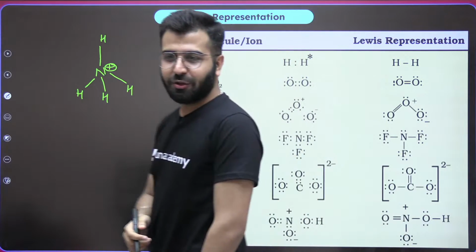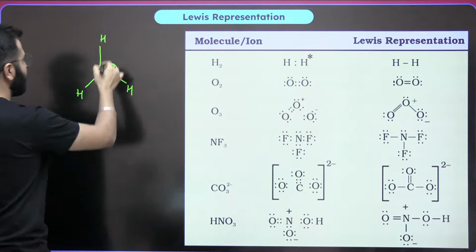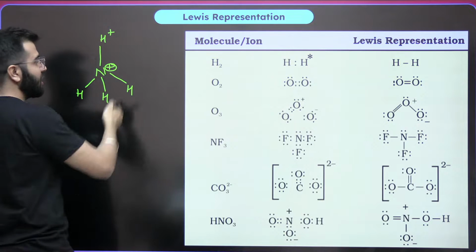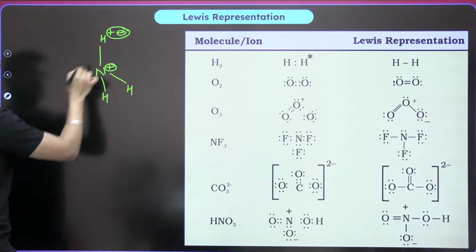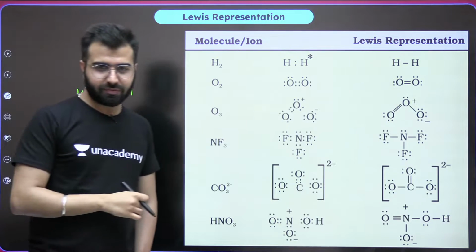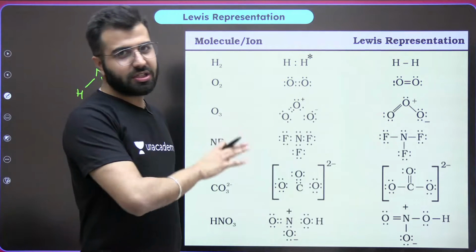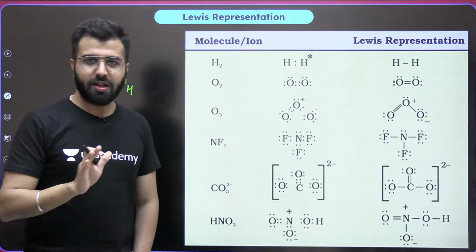Yes or no? But there should be one negative sign as well. Hydrogen had a positive sign. If you make a negative sign as well, both of them are going to get nullified. So you do not have to put a sign here. Amazing, right? So this is how you can practice n number of times for any particular molecule.